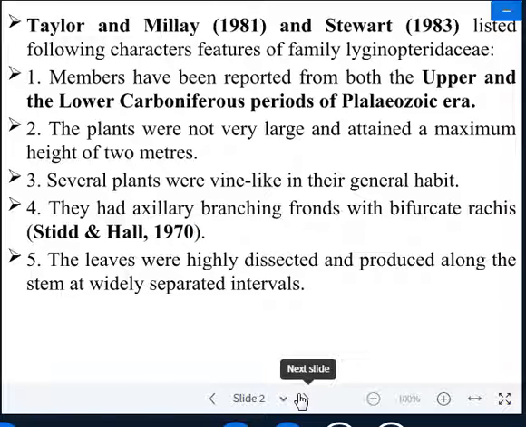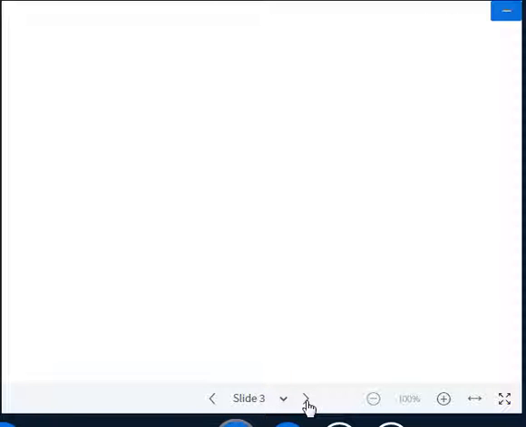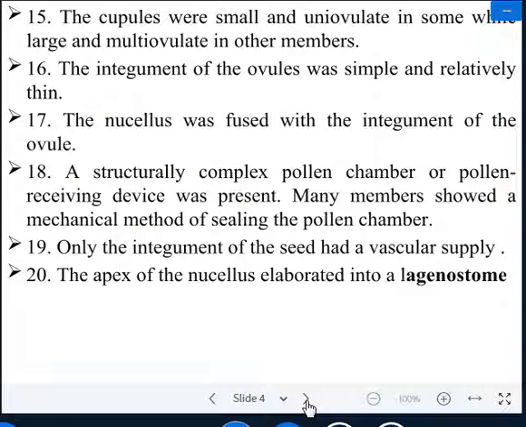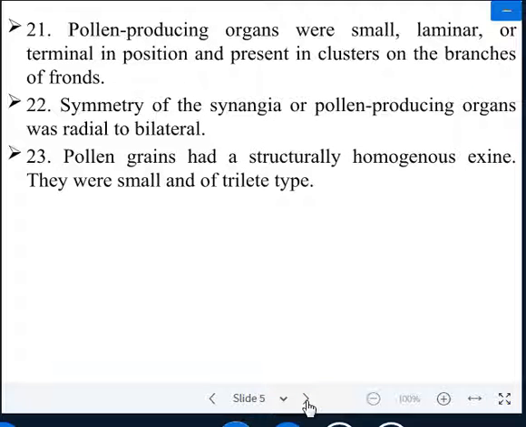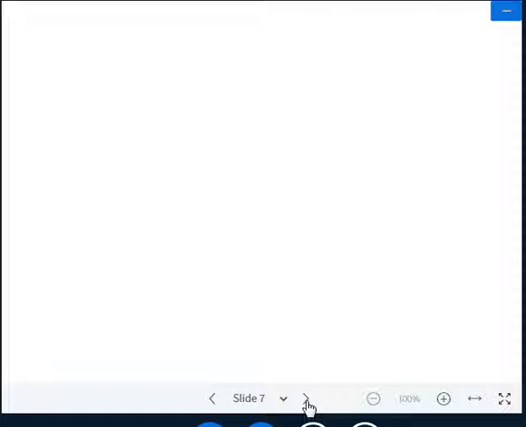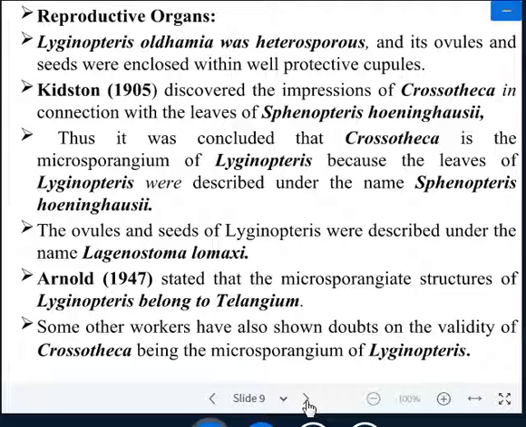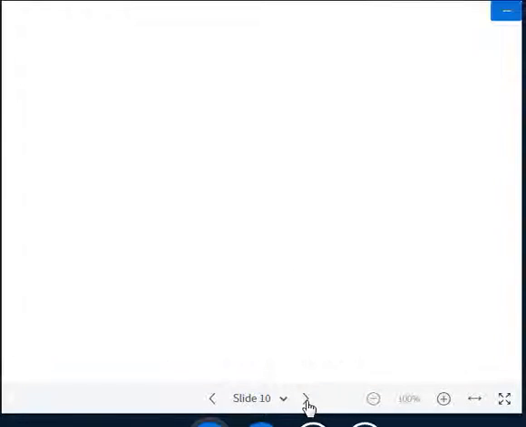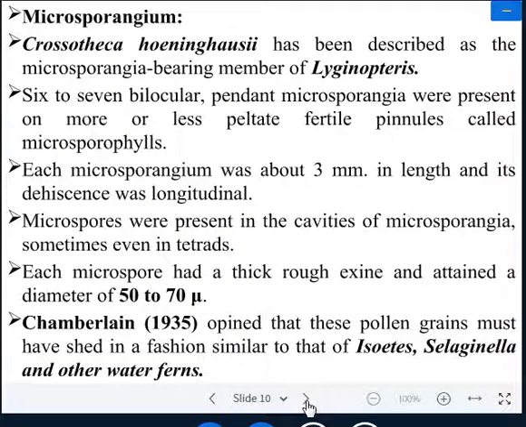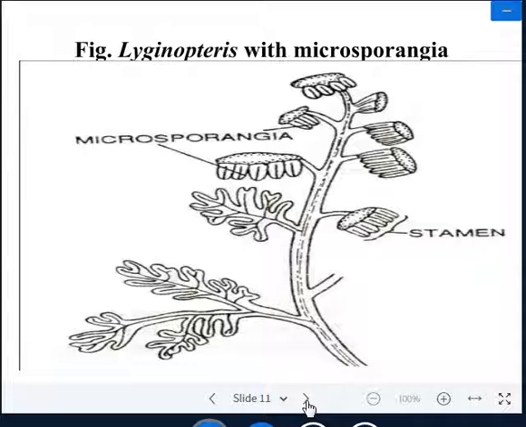Before explaining the diagnostic features of this plant, you have to see the external morphology of Lyginopteris. It is a very famous, well reported fossil plant of gymnosperm. This is the Lyginopteris with microsporangium.